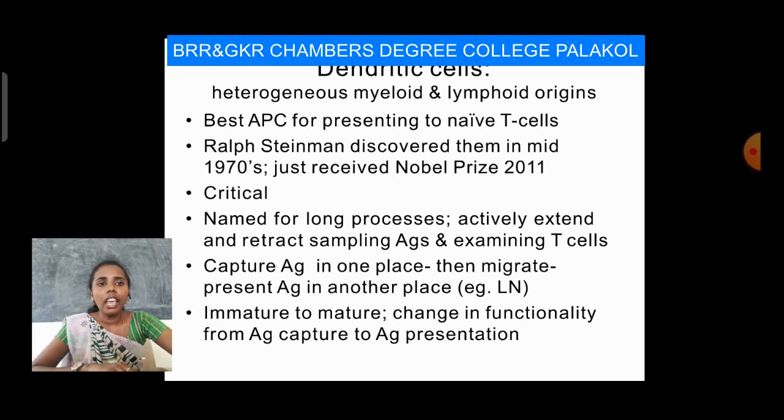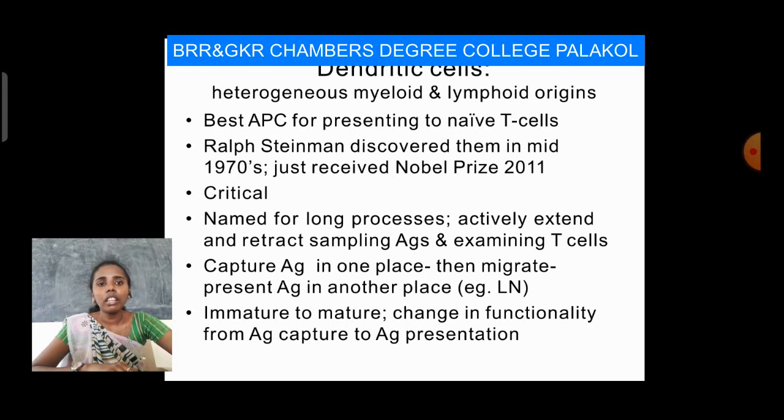So whenever dendritic cells function, they capture antigens in one place, and then they migrate and present the antigens in another place. This function is possible only for dendritic cells. These dendritic cells mature, which means they change functionally from antigen capture to antigen presentation.